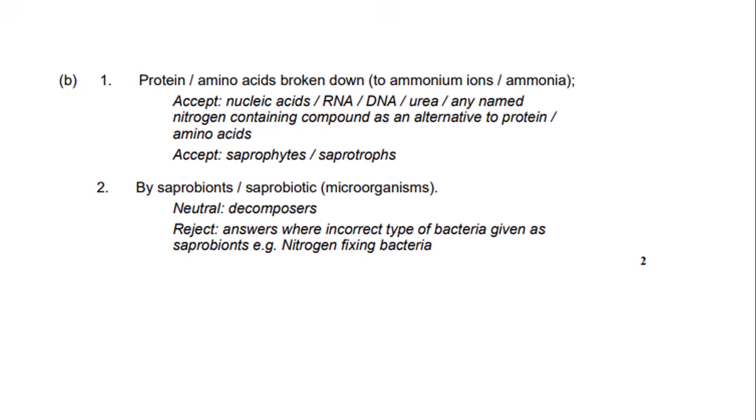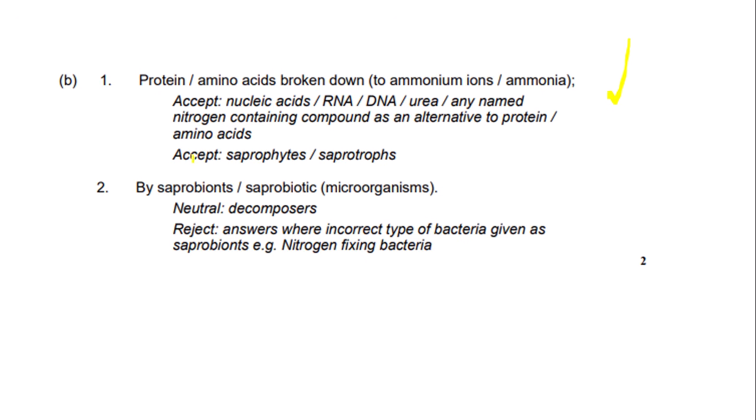So let's look at the mark scheme. So you can write proteins / amino acids are broken down to ammonium ions or ammonia, so we would get that mark. Notice the part that says to ammonium ions / ammonia is in brackets, so you do not need to write this to get the mark. Also it says except nucleic acid / RNA / DNA / urea or any named nitrogen containing compound as an alternative to protein or amino acids.